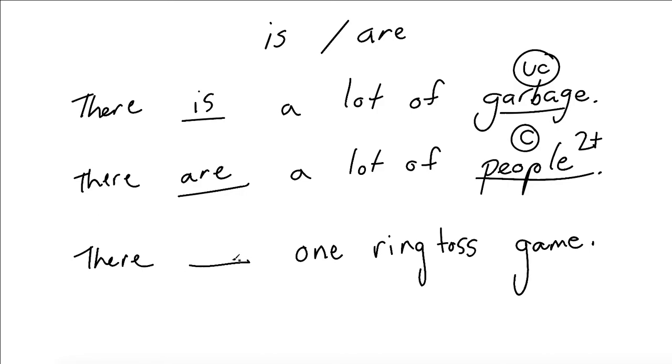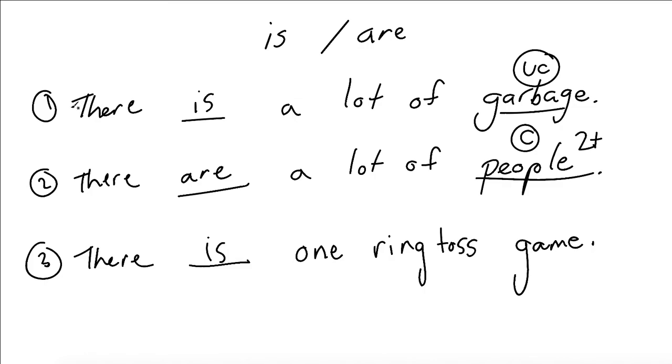Now we have there blank one ring toss game. So it is or are? Excellent. It is. There is one ring toss game. So let's practice. So we have 1, 2, and 3.